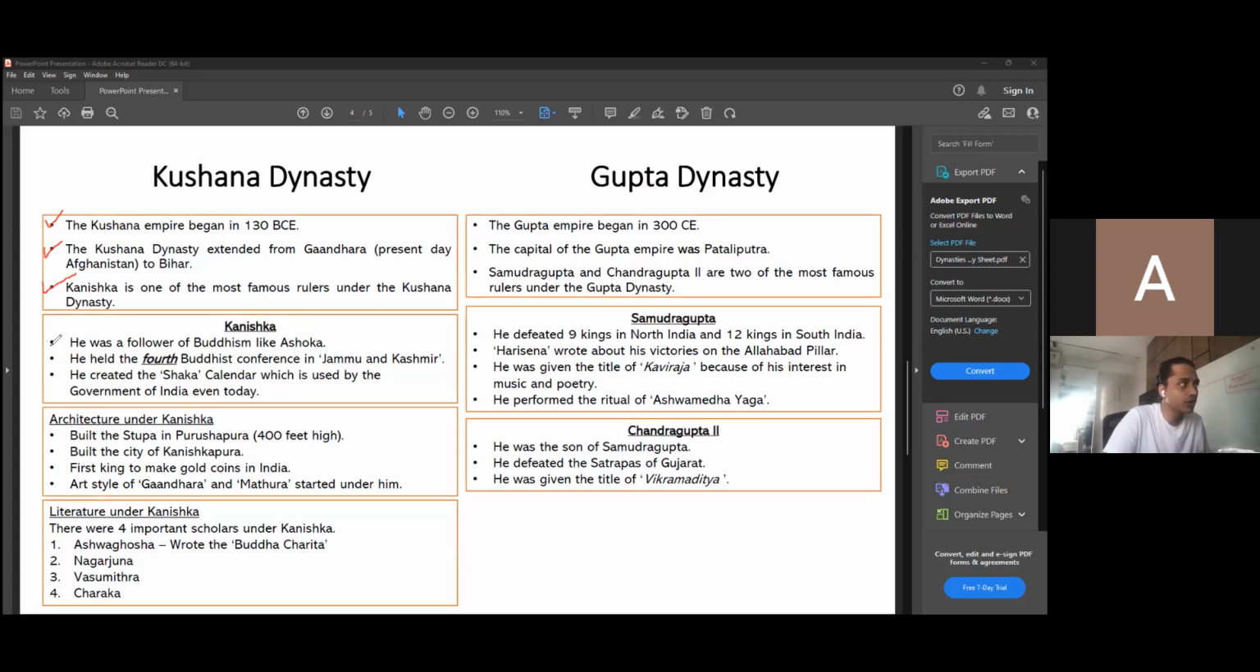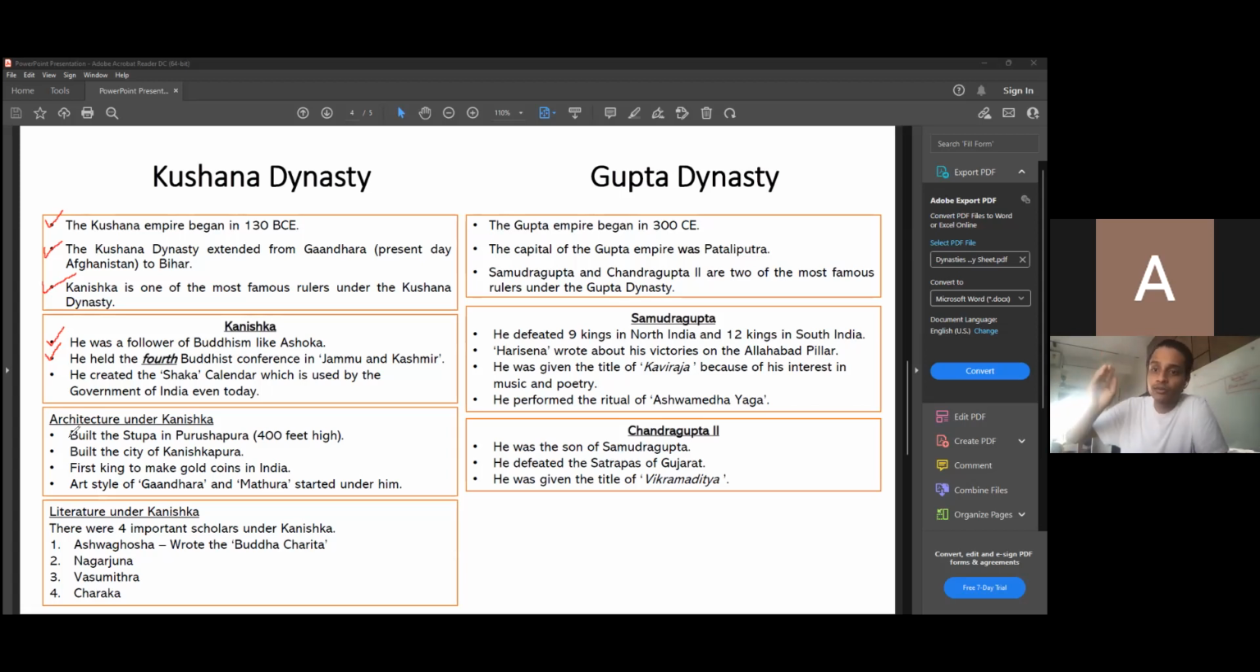He was a follower of Buddhism just like Ashoka, and he held the fourth Buddhist conference in Jammu and Kashmir. He created the Shaka calendar. Now, the Shaka calendar is basically a calendar in another language. This was a calendar used in those earlier times by all the other different religions that were present then. So this Shaka calendar was used back then.